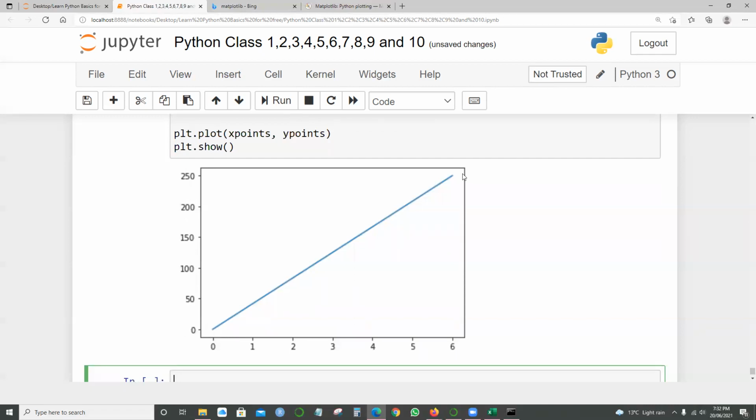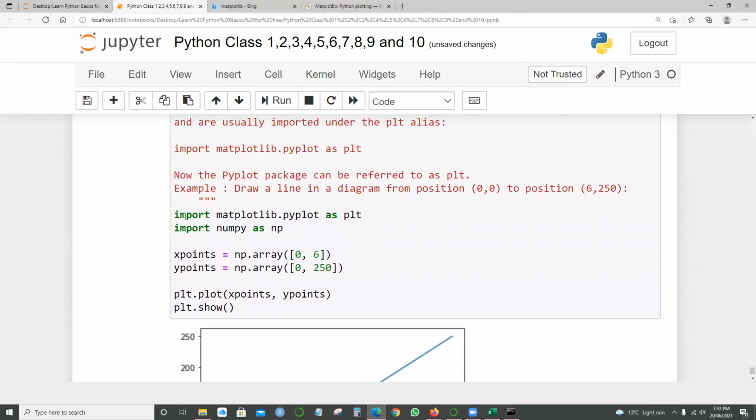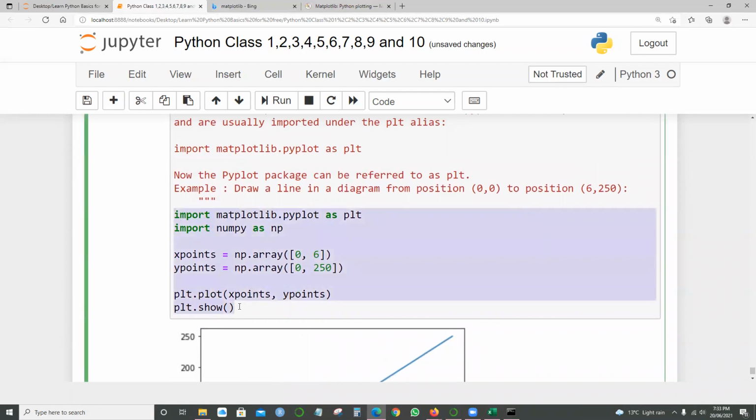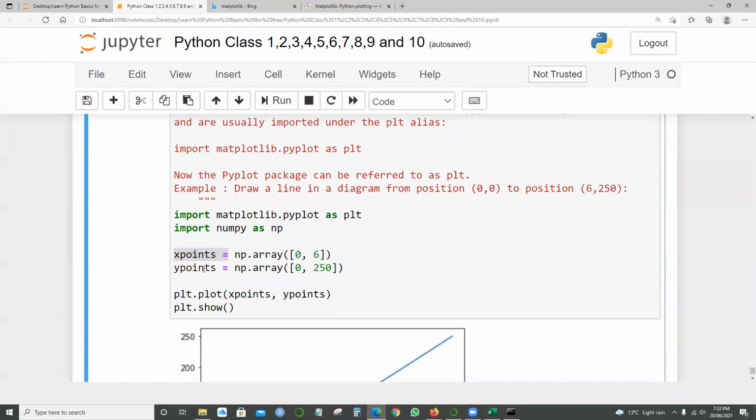And I just want to draw a single line. To get this single line, we need x points and y points. I've written 6 lines of code. The very first thing is import matplotlib.pyplot as plt. We also need NumPy, import numpy as np. Why? Because we have two arrays: one array is 0 to 6, and one array is 0 to 250. So x points and y points, with np.array for 0, 6, and also np.array for the y axis.